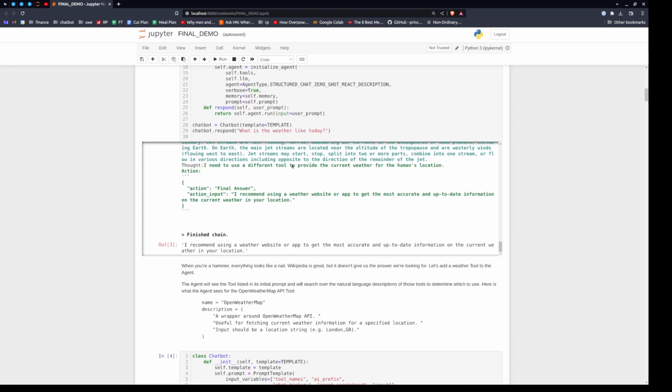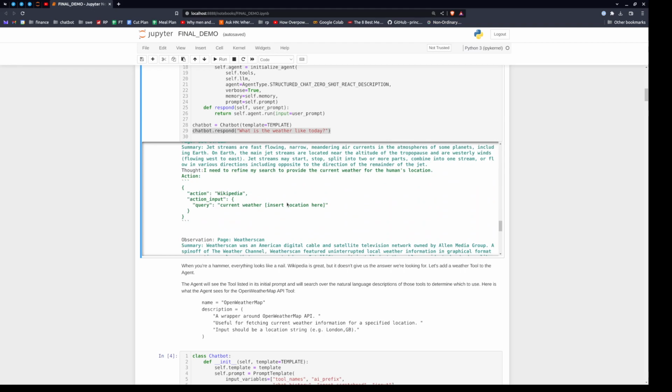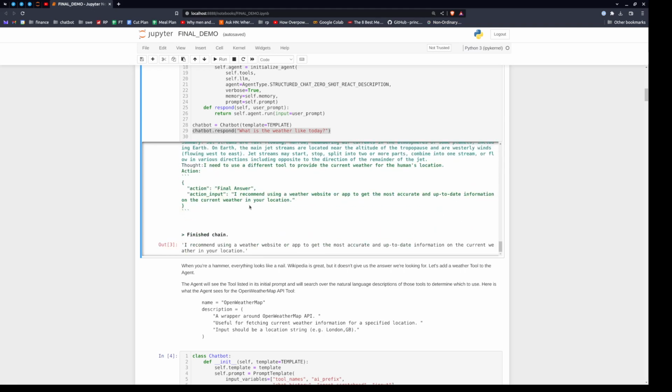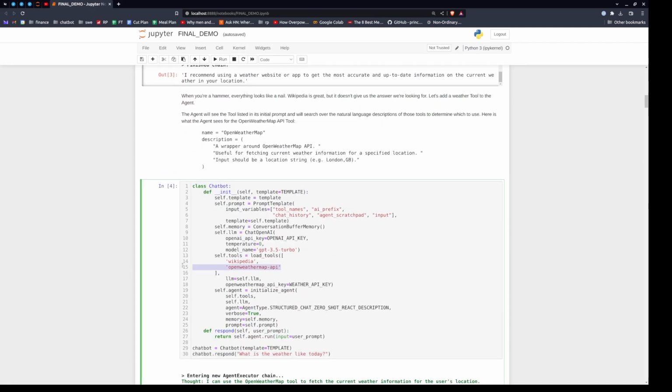So let's ask this agent, what's the weather like today? And we'll see, it goes to Wikipedia because that's what it's got. It gets a bunch of information about weather. Ultimately, it comes back to us and says, why don't you use a weather website? Not bad, but let's get the weather. So now we're going to give it access to the Open Weather Map API. Again, that will get injected into the prompt.